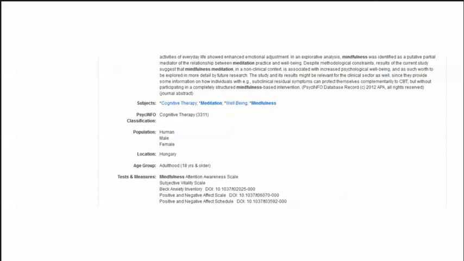If we scroll down a little bit farther in the record, we see the list of subjects related to the article. There are also hyperlinks that will take us to related results. As a side note, you might also see the section labeled Tests and Measures. That can be a great resource when we're searching for measures.